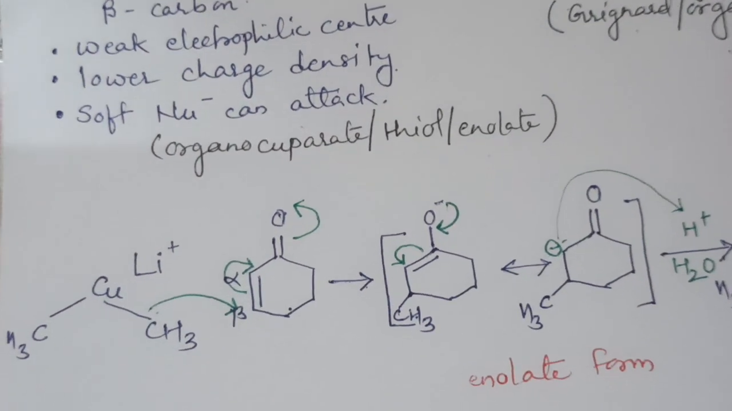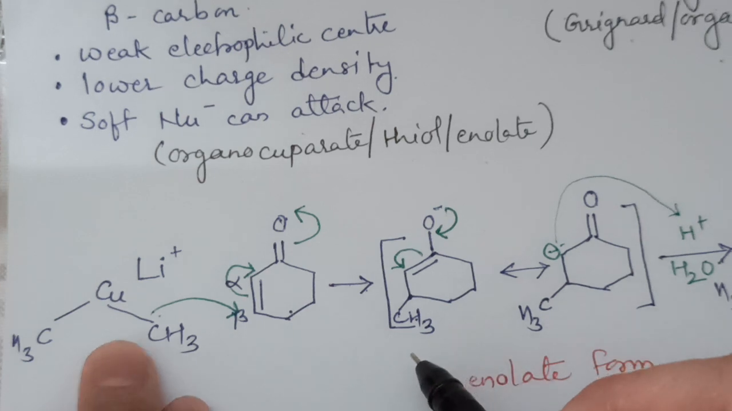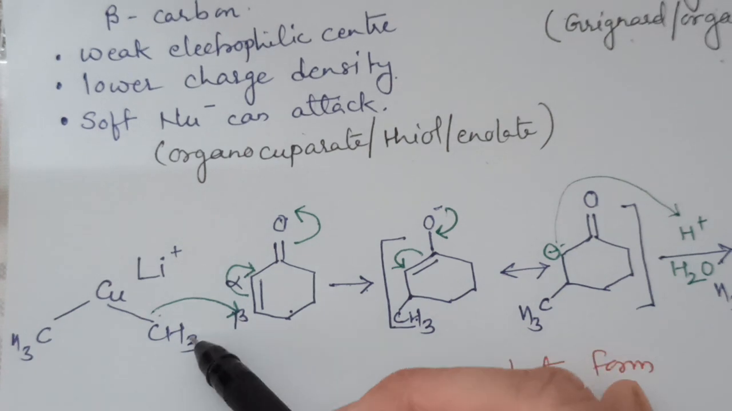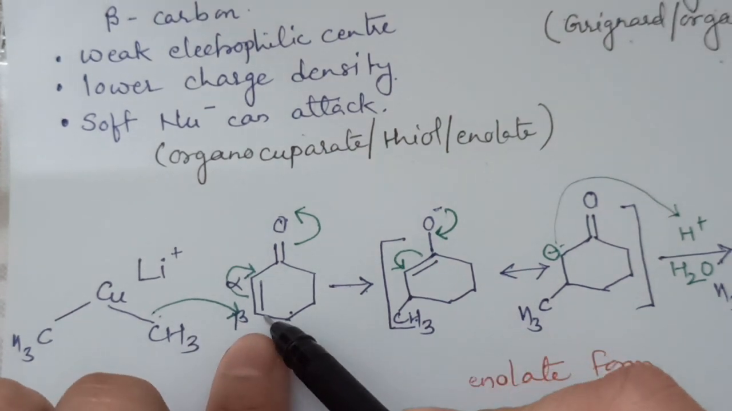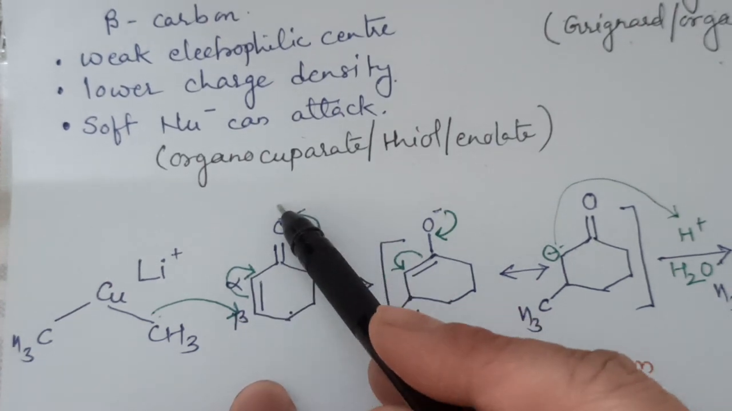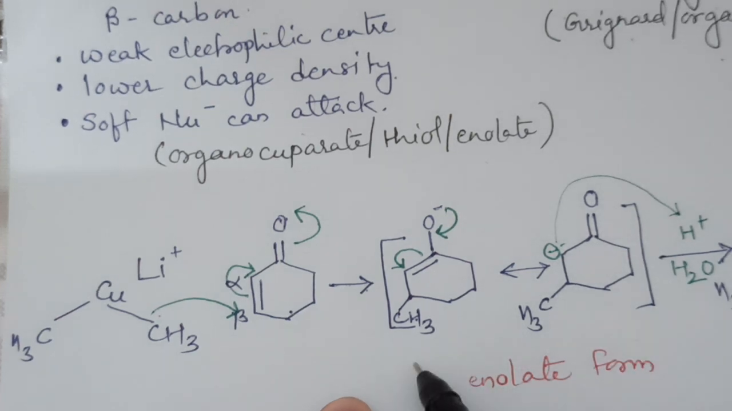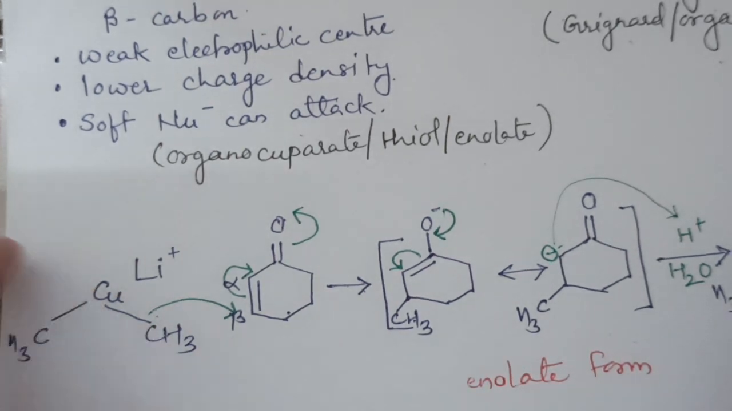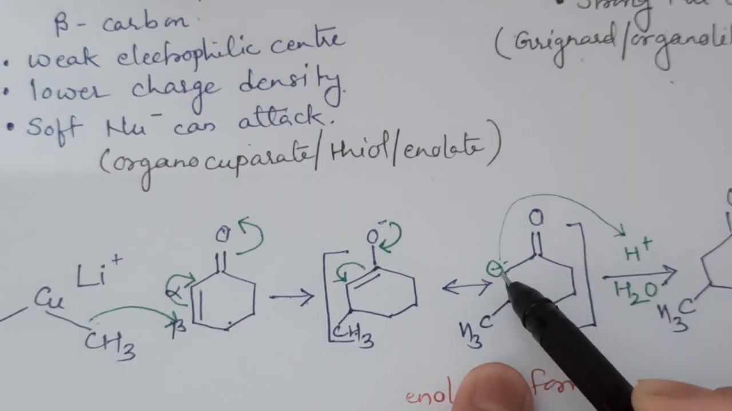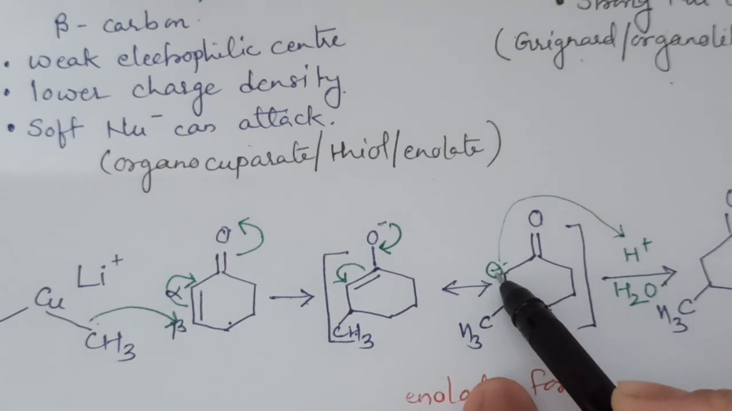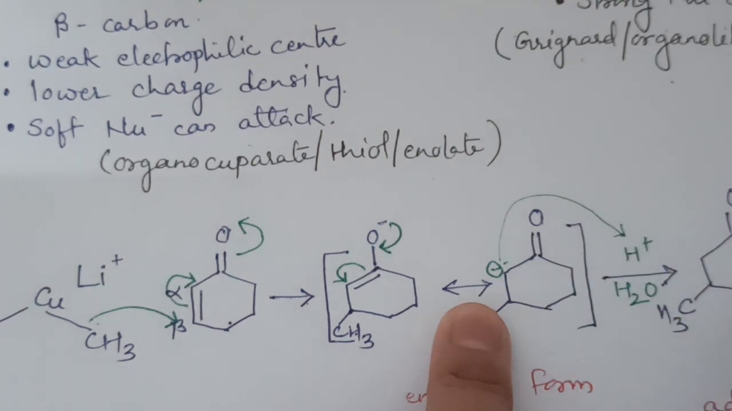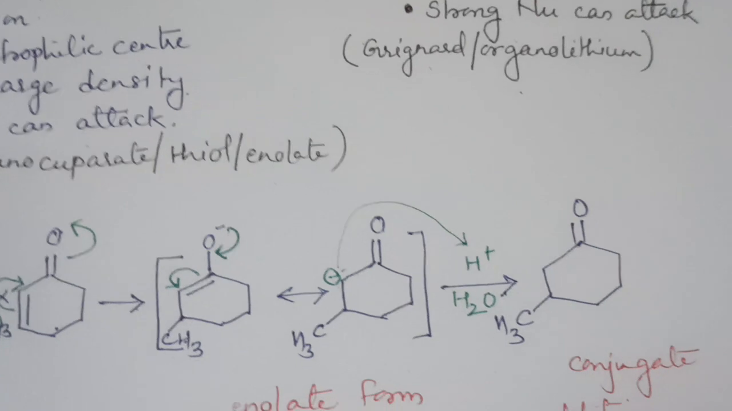Now we come to the reaction. Here you can see this is lithium dimethyl cuprate, Gilman reagent. One of the CH3 groups attacks the beta position. This electron pair shifts onto this carbon and this double bond shifts onto the oxygen. These are the two resonating structures of the alpha beta unsaturated ketone. Here you can see at this position there is a negative charge, and after the acid hydrolysis H plus attacks this position and it results in the conjugate addition product.